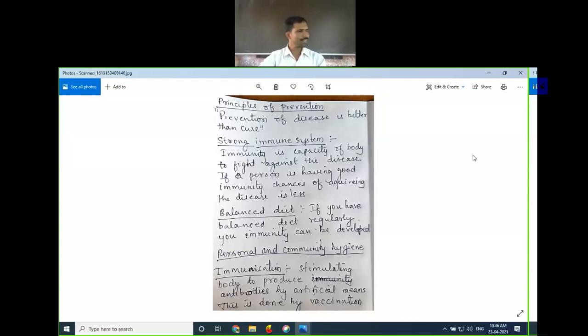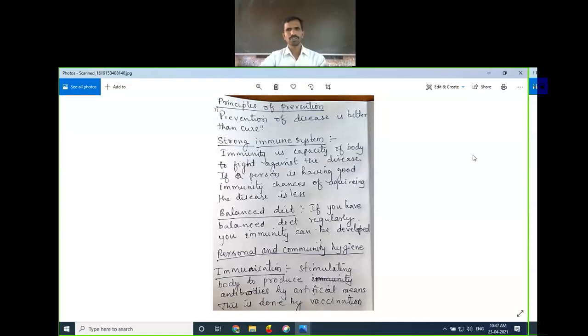If a person has good immunity, there is less chance of acquiring the disease. So you should make your immunity strong, so that you will not suffer from disease easily. It is not that if you have a good immune system, you will never suffer from any disease. You may suffer, but you will be well protected, and the symptoms will be less.